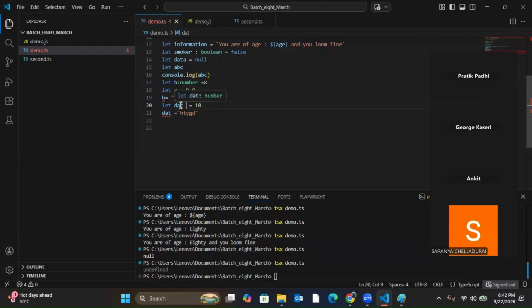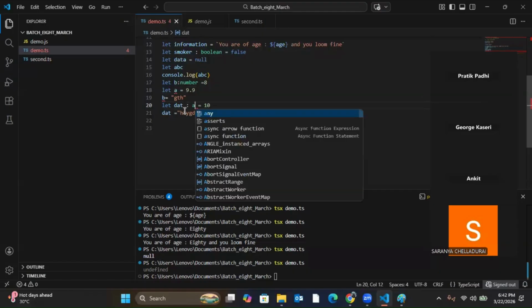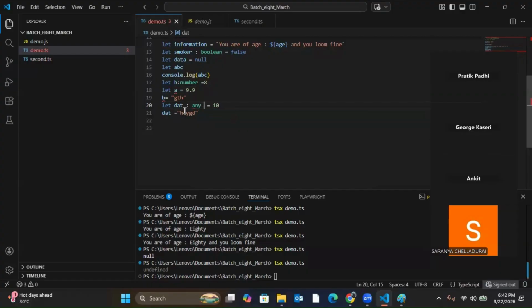So there will be no scenario in which it will understand it to be any just by assigning the value. Yes or no? So mandatorily, if you want the any data type, you have to give the data type at the time of declaration, or else it will never be achieved just by giving the value.